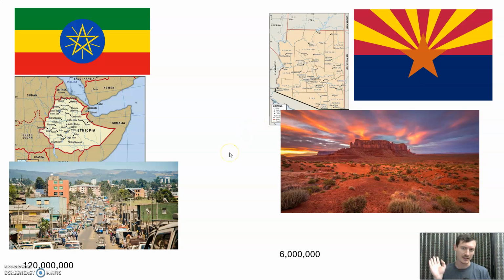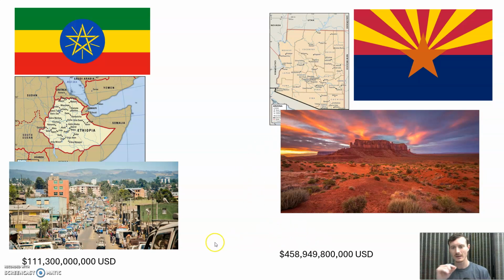So this one is not even anywhere remotely close. 120 million people in Ethiopia, 6 million in Arizona. So radically different that it's impossible to overstate. Arizona, what, 6 million versus California? But look at the difference in GDP between these. So this is total production, not per capita, just gross domestic product for the state of Arizona versus the entire country of Ethiopia.